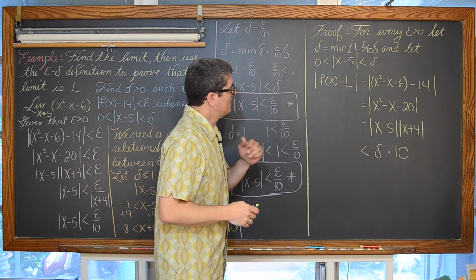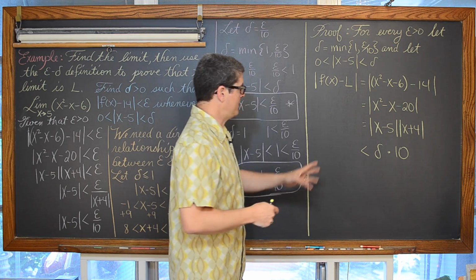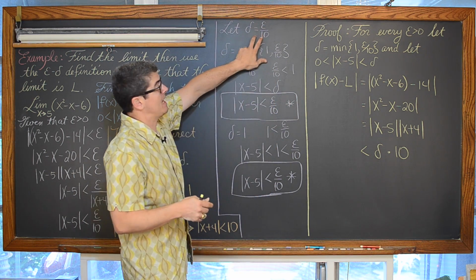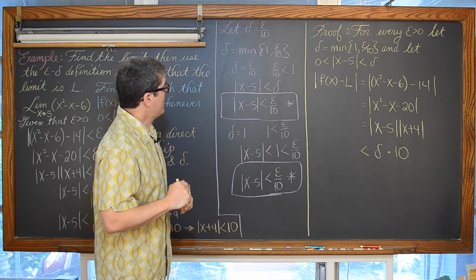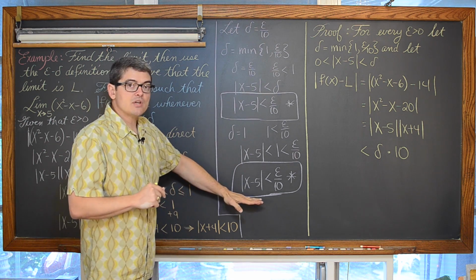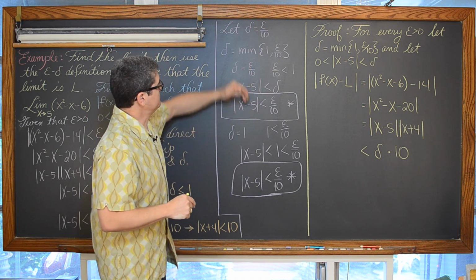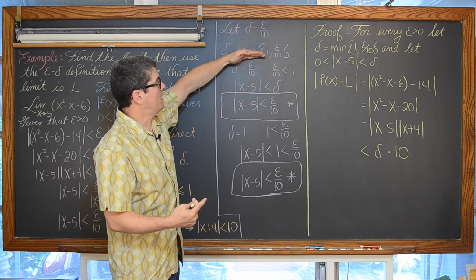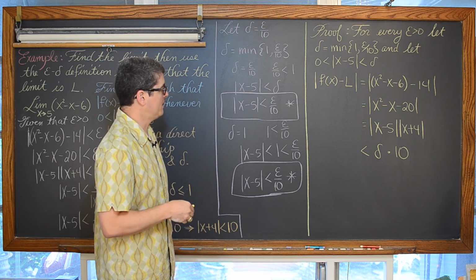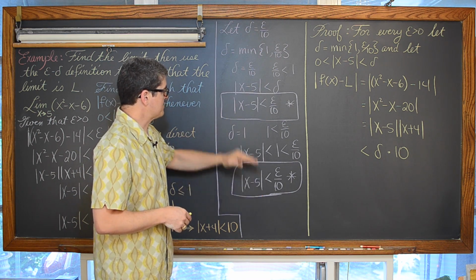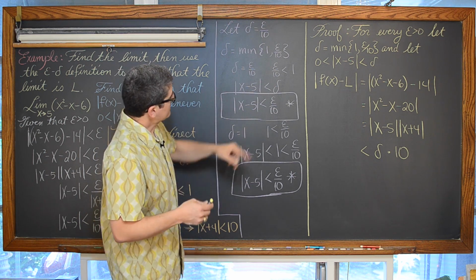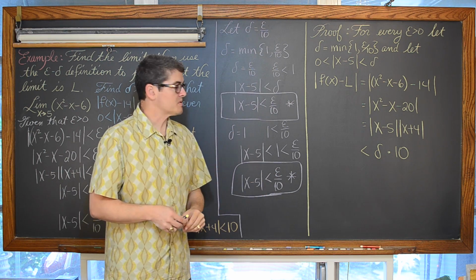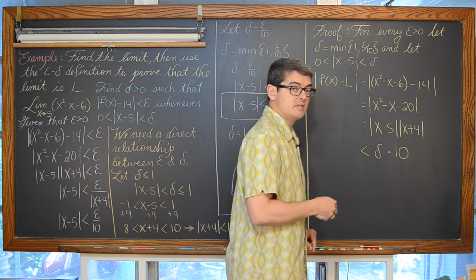Okay, well, we're trying to prove that this is less than epsilon, so we need to get the delta out and replace it with an expression that has an epsilon in it. And we just happen to have it right there, and we were able to validate with our checking our work here and working with this extra condition that we created, which was that delta can be no more than 1, that every time we see an absolute value of x minus 5, yes, that's less than delta, but we can also have shown that it is less than epsilon over 10, which we've set equal to be delta.